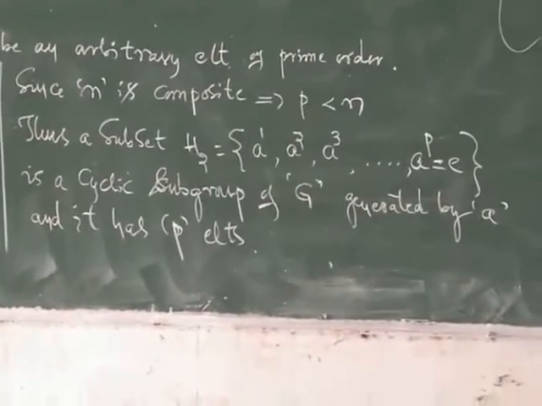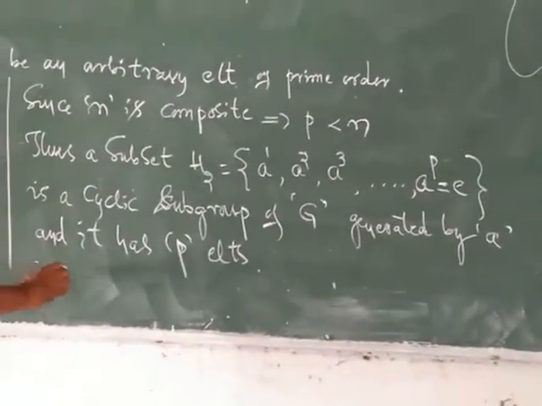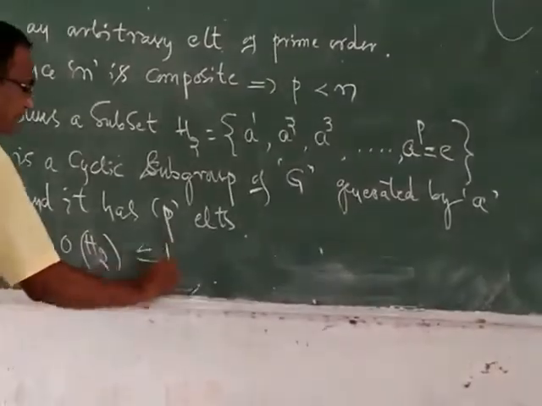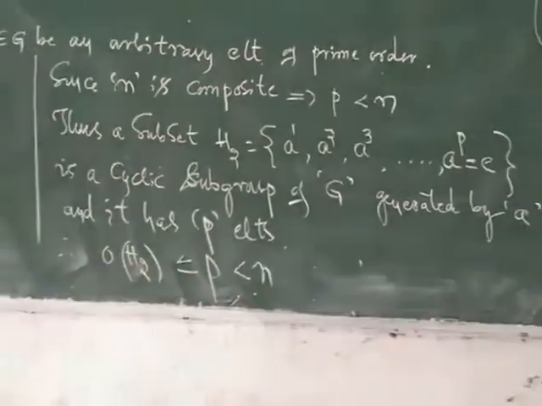Therefore, order of H2 is equal to p, which is of course less than n.